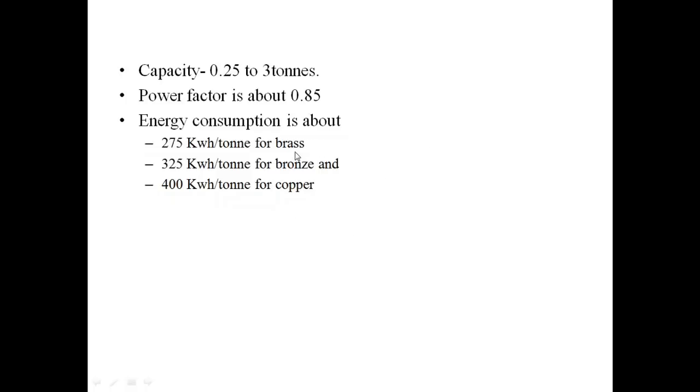The energy consumption depends upon the type of metal we use over there. If we want to melt brass, then the energy consumption will be 275 kilowatt hour per ton. If you are using bronze, the unit energy consumption will be 325 kilowatt hour per ton. So it is going to change with respect to the type of metal we use. So this is about the indirect arc furnace. I hope it is clear for you.